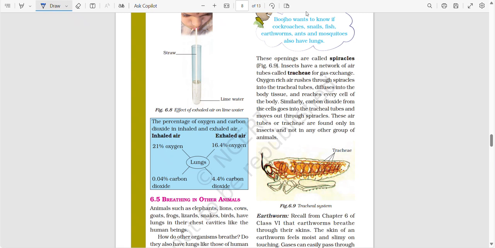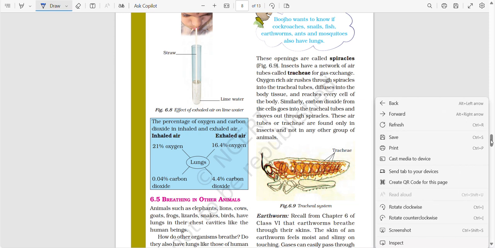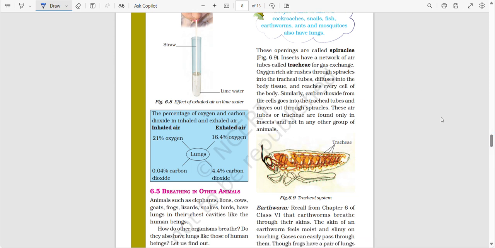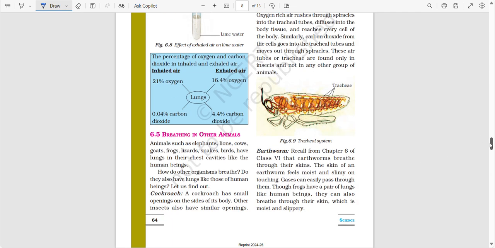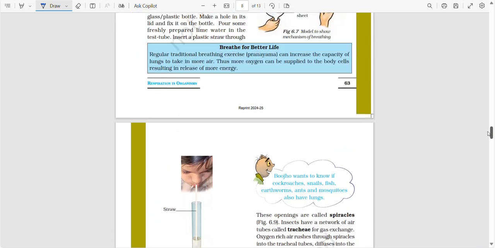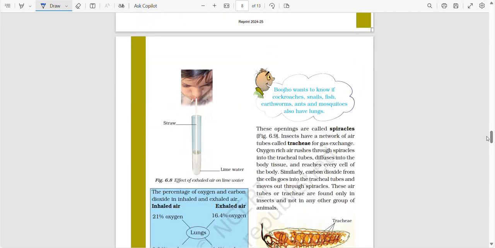Hello friends. In this video, as I did in the previous video, we continue Class 7 Chapter 6, Respiration in Organisms, of which half is already done. This is Part 2 of that video. In this video, we are going to start from the topic where we ended in the previous video. From page number 64, we are going to start our journey.